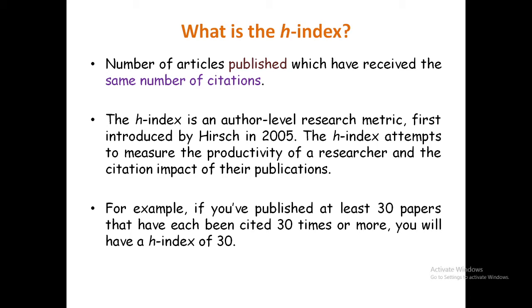The H index attempts to measure the productivity of a researcher and the citation impact of their publications. For example, if you have published at least 30 research papers that have each been cited 30 times or more, you will have an H index of 30.